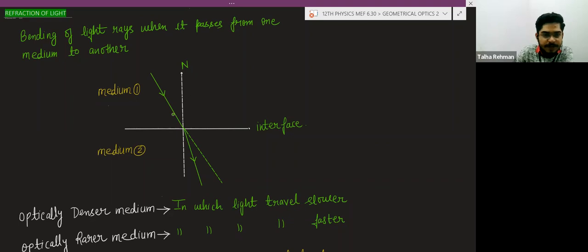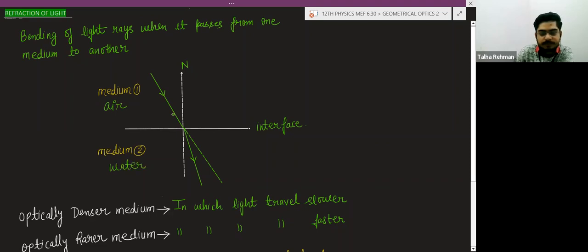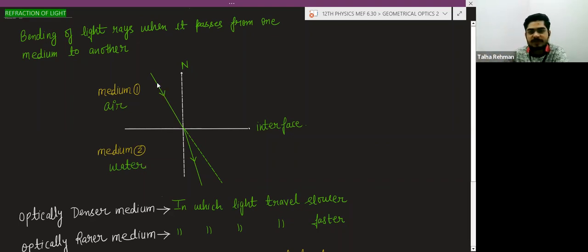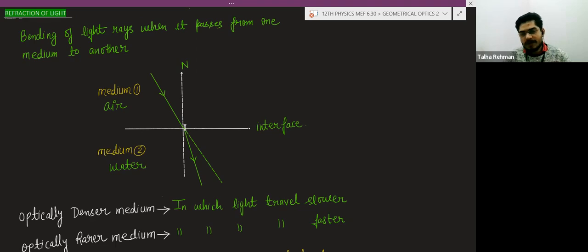So this is medium 1, suppose air, and suppose this is medium 2, water. You can say that water is a denser medium here and air is a rarer medium. There is a ray of light coming from air and entering the water. And as I have told you, whenever the light ray changes the medium, bending of light takes place. So light here is coming from air and there is a bending of light.